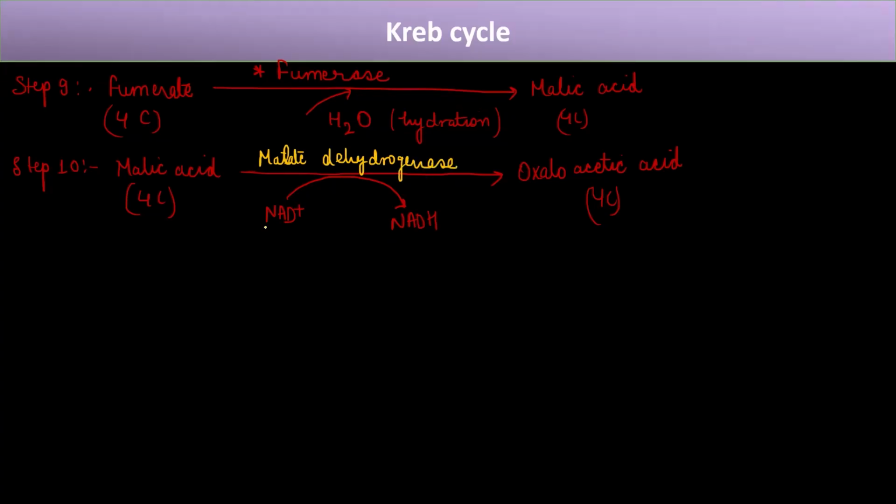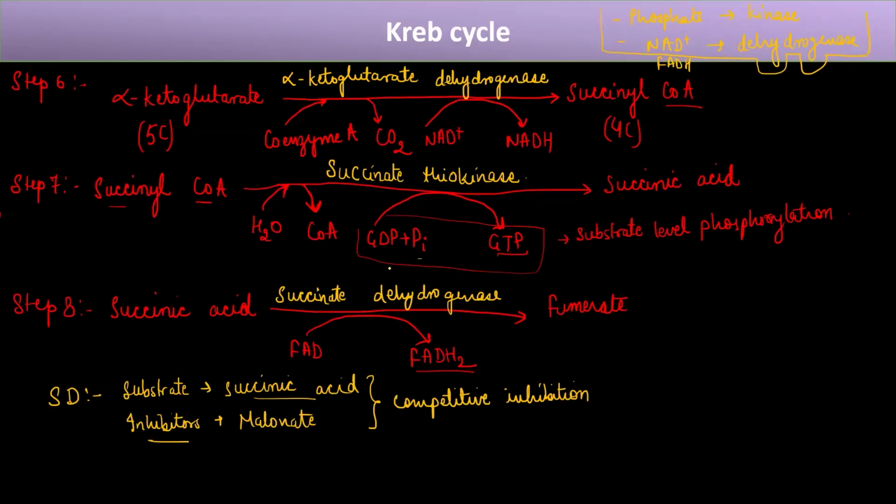So this is what the complete cycle includes. Now we have understood why it is known as a cycle, because ultimately we started with oxaloacetic acid and we came back to oxaloacetic acid. So it is taking place in a cycle, right? Now, what is the important point? The important point is where this GTP is produced, where this substrate level phosphorylation is happening, where there is NADH production, where there is FADH2 production.